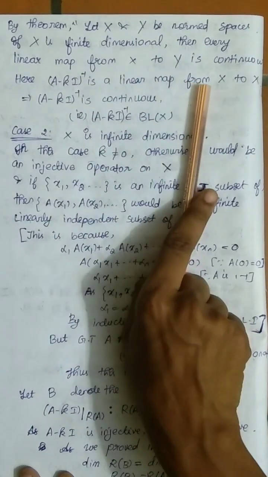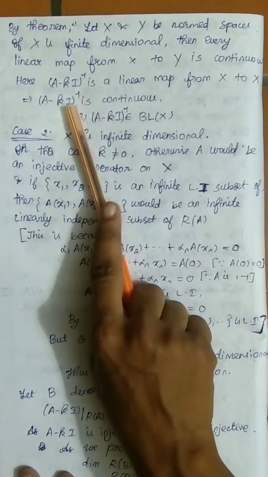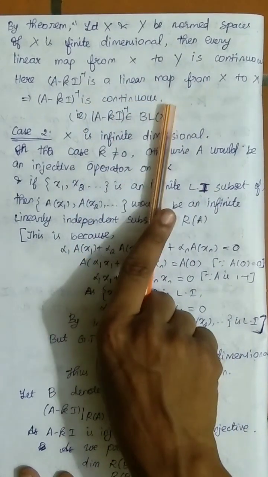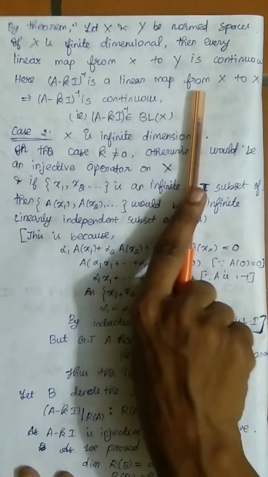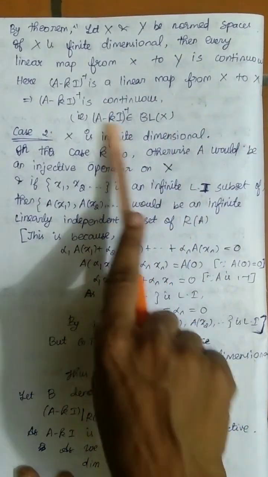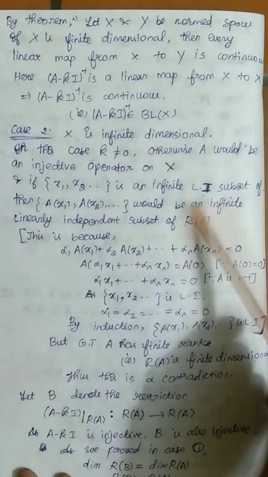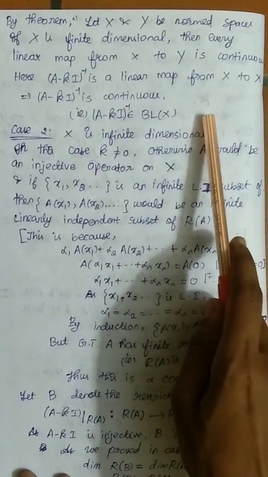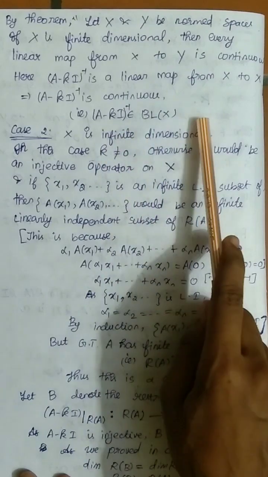And my X is finite dimensional. So (A minus KI) inverse is continuous. If it is continuous and it is linear, we can say that it belongs to BL of X. So I proved that A minus KI is invertible in case X is finite dimensional.